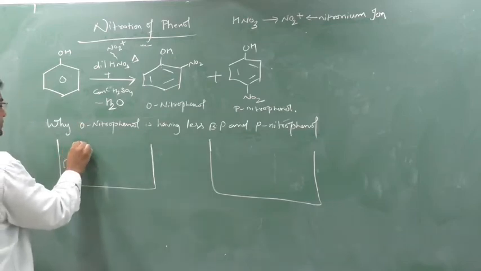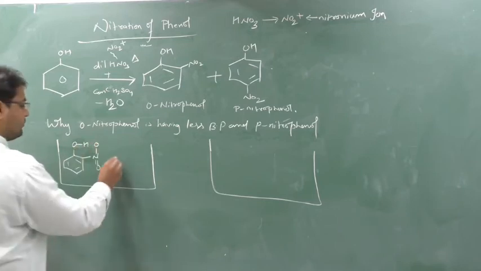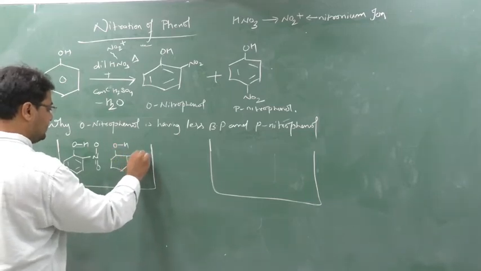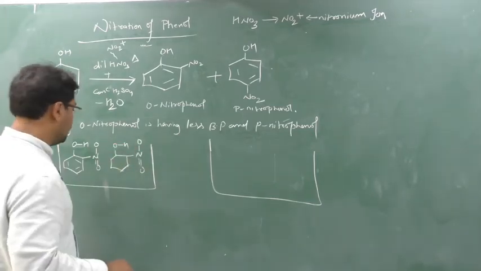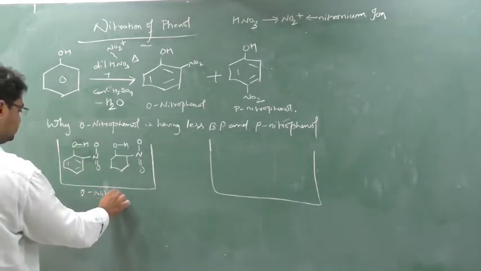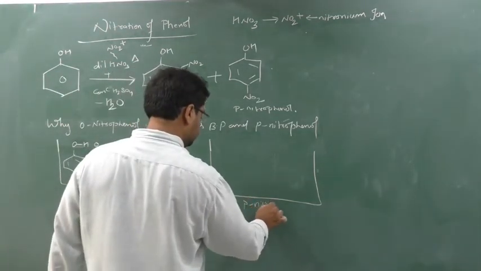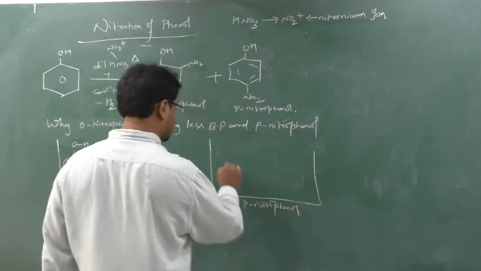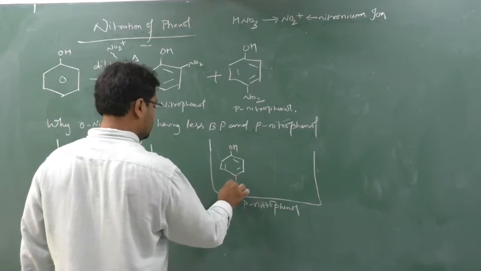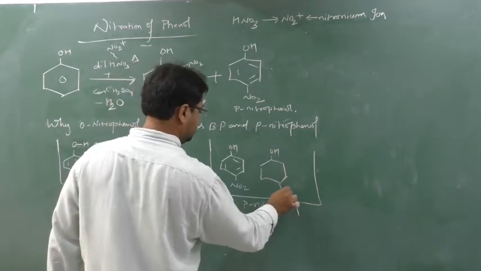So O-nitrophenol: this is OH, this is N, double bond O and here O. One more unit I will take: OH, this is N, double bond O, this is NO2 only. So I am taking this container of O-nitrophenol, and here I am taking P-nitrophenol: OH, NO2; OH, NO2.